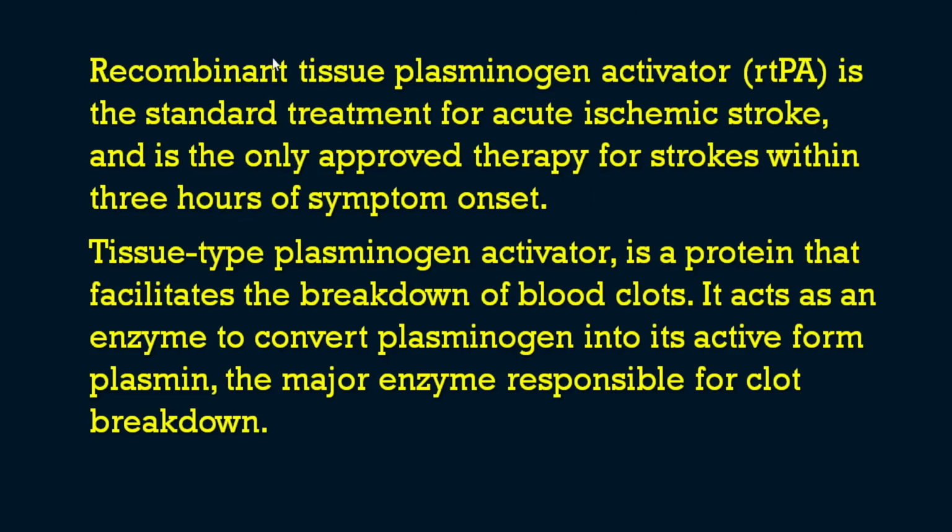Tissue type plasminogen activator is a protein that facilitates the breakdown of blood clots. It acts as an enzyme to convert plasminogen into its active form plasmin, a major enzyme responsible for clot breakdown.